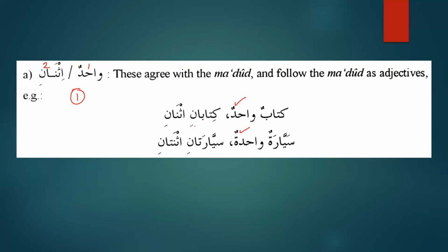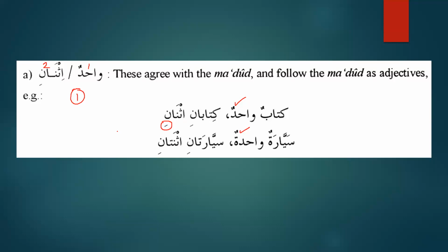And when we talk about the dual, when we say kitabani, then the number that we have to use is also for the dual. So we will say kitabani ithnani, because the hamza of ithnani is hamzatul wasl, and siyaratan ithnatani, and when you have two cars, then they will be equal in capacity, gender, number, and status. Or because they are mawsuf sifa, they need to be equal in all 4 properties of the noun. So kitabani ithnani, qalamani ithnani, rajulani ithnani. But when we say siyaratani ithnatani, similarly kalimatani ithnatani, and similarly jannatani ithnatani. So they have to be equal in number and gender.